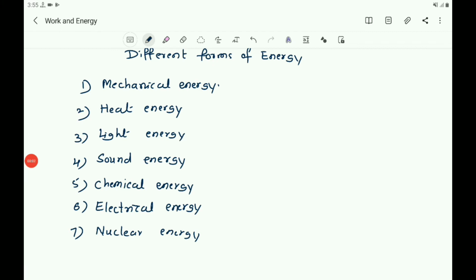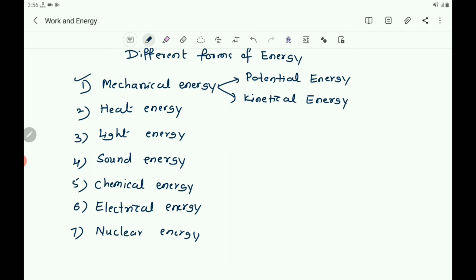These are the different forms of energy, and there are two types of mechanical energy. They are potential energy and kinetic energy. And what is mechanical energy?